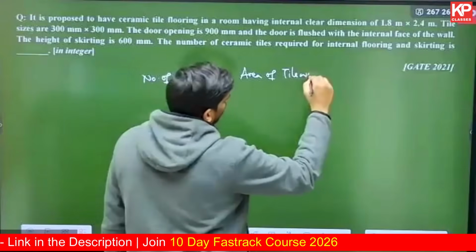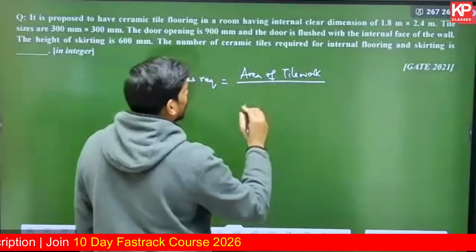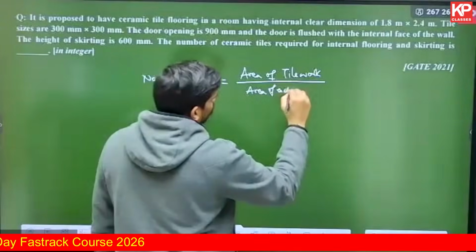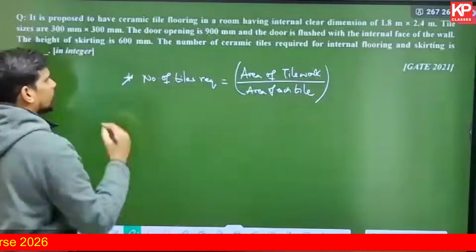I'm using the word tile work because there is flooring and skirting both here. So it will be the total area of tile work divided by the area of each tile. This will give you the number of tiles.